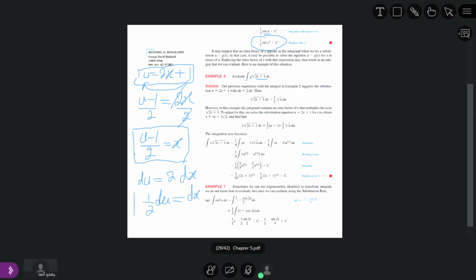Now here the value of dx is also given. We have found out the value of dx. We have x, we have u, we have the value of 2x plus 1. Yes, now the student should tell me what we should put here. The value of x is given, the value of 2x plus 1 is given, the value of dx is given. We have this integral. So after that, what should we put?